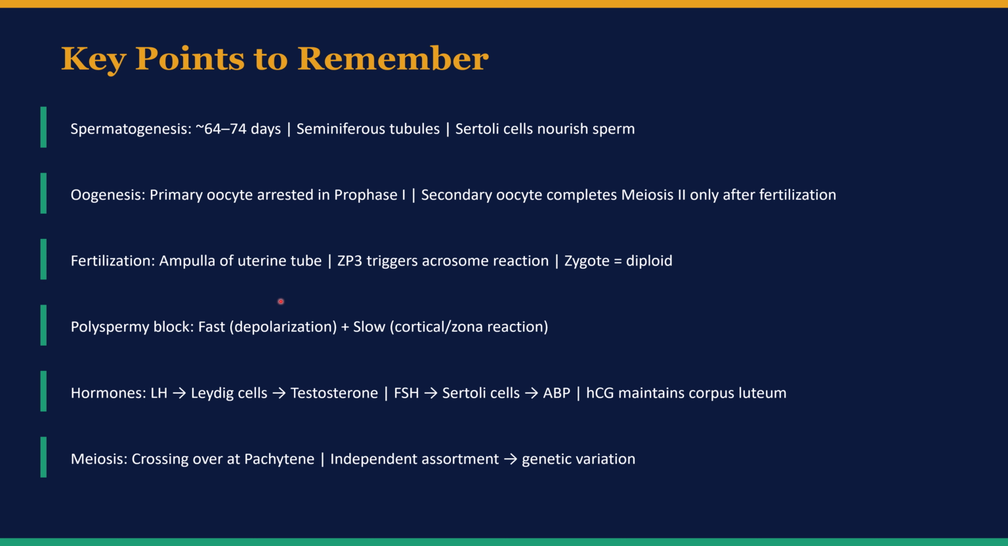Fertilization: ampulla of the uterine tube, ZP3 triggers the acrosome reaction. Zygote is diploid. Polyspermy block: fast depolarization plus slow cortical zona reaction. Hormones: LH, Leydig cells, testosterone; FSH, Sertoli cells, ABP; HCG maintains the corpus luteum. Meiosis: crossing over at pachytene, independent assortment, genetic variation.